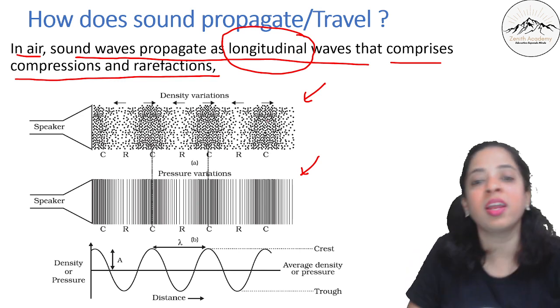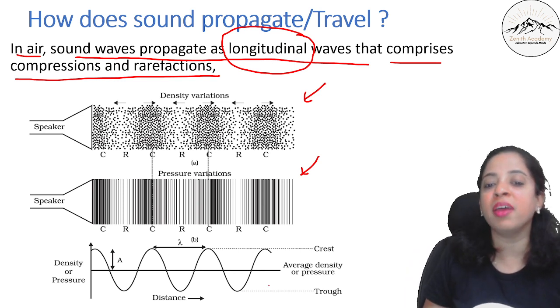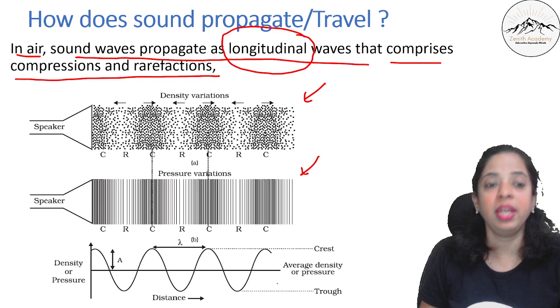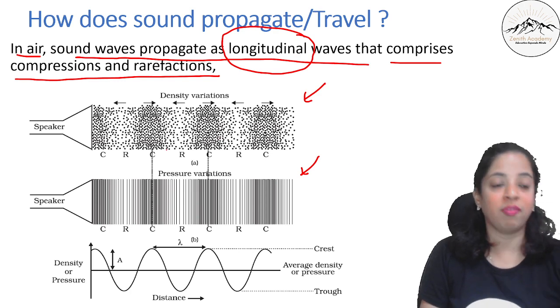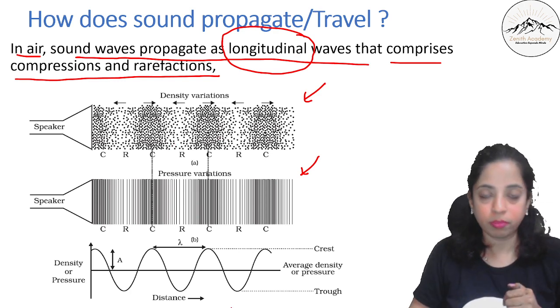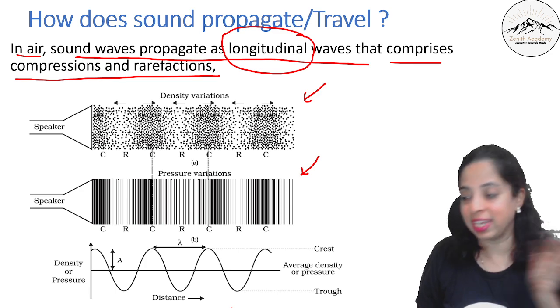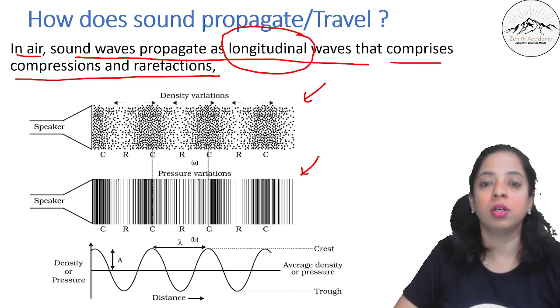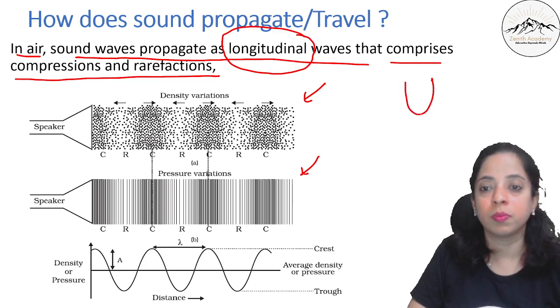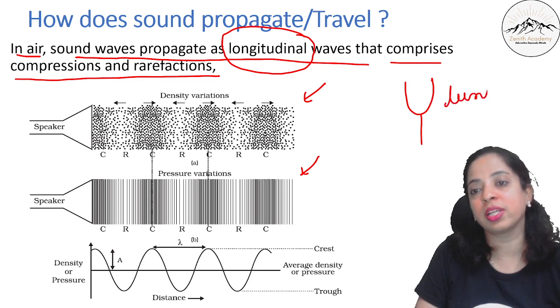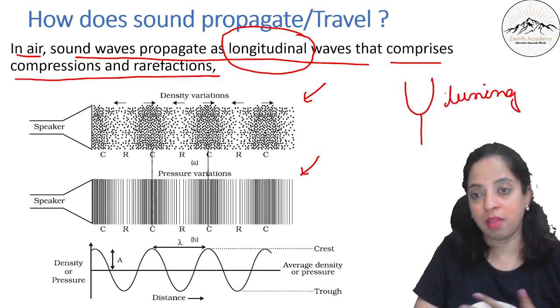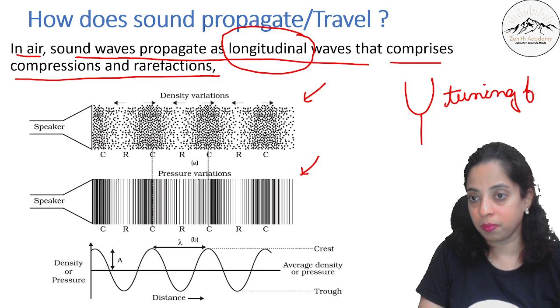But to understand the characteristics of waves, we will compare them with transverse waves. Now what is happening when I am speaking? Listen to me very carefully. In the next class, I'll show you the tuning fork also. Today I forgot to bring it with me.